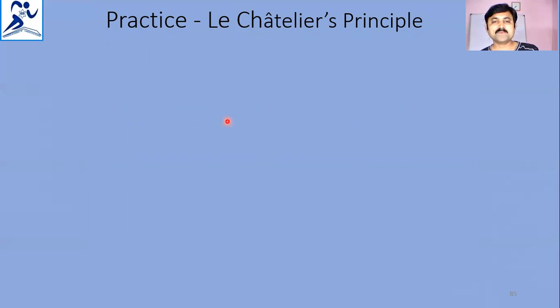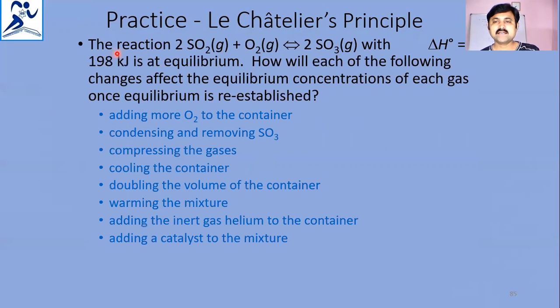The reaction 2SO2 plus O2 gives 2SO3, with delta H equal to minus 198 kilojoules, is at equilibrium. How will each of the following changes affect the equilibrium concentrations of each gas once the equilibrium is re-established? Okay, first: adding more O2 to the container. What will happen? The reaction proceeds in the forward direction, so the equilibrium shifts in the forward direction to reduce the content of O2.